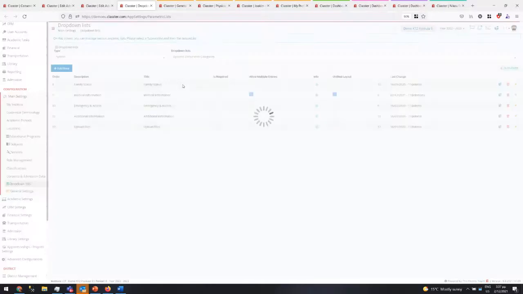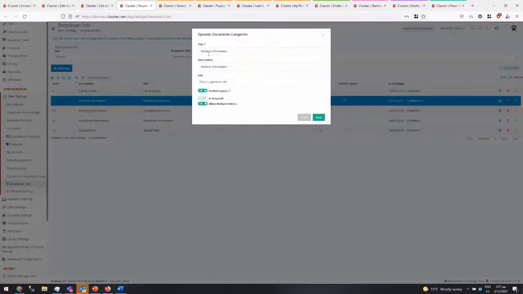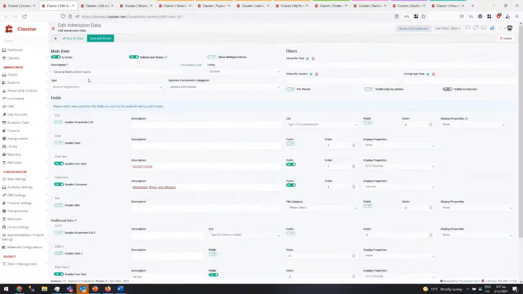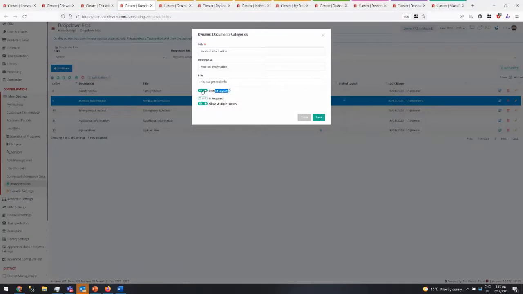By the time you find document categories like medical information, you can say if this is a unified layout. The fact that it's unified means that all the headers of any admission document disappear, and all fields get under one common box. This is the result. Normally there is a second label that appears, or it's hidden, and there is a split. So if I come here and remove that and refresh, this will split in two sections.